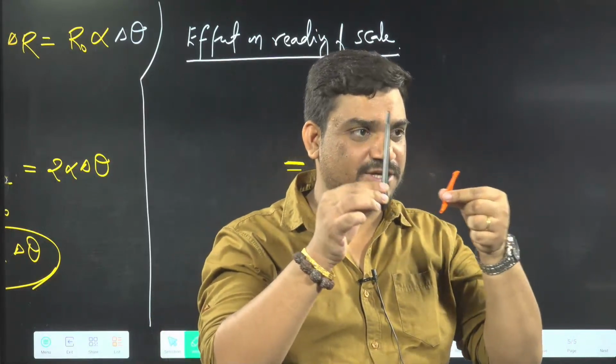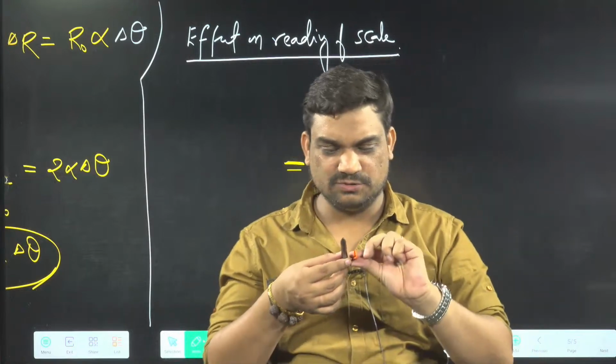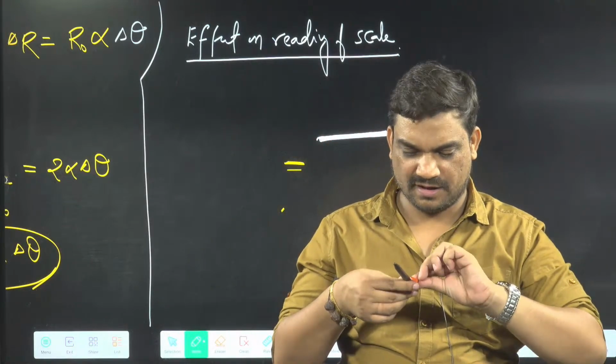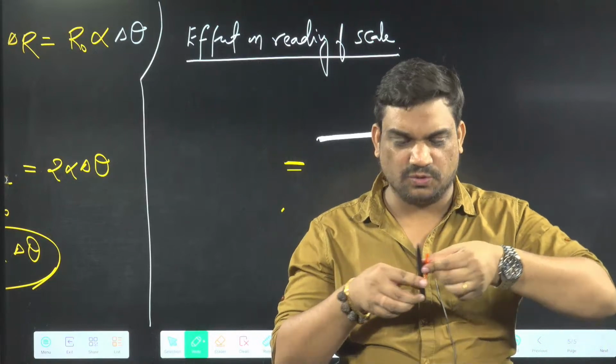Like this pen is there, okay? So I can assume this one is 1 centimeter. So let's do the reading here. You can say, sir, 1, and then I can take 2, almost 2.